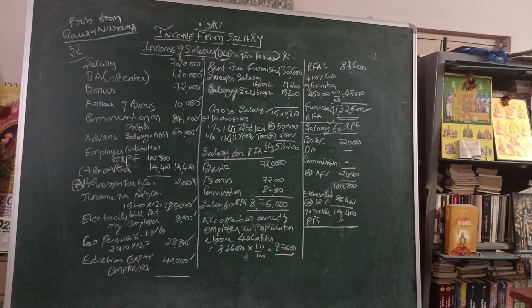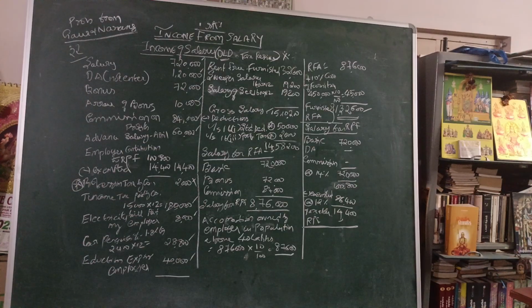So what is the total furnished accommodation? Have a look at that working note. 87,600 plus furniture 10%, so 1,32,600. Moreover, you should keep in mind, no need to adjust depreciation or other conditions given related to the accommodation. Those things are immaterial. Likewise for the car also, the other information is immaterial. We have to see only whether the accommodation is owned by the employer or hired by the employer.